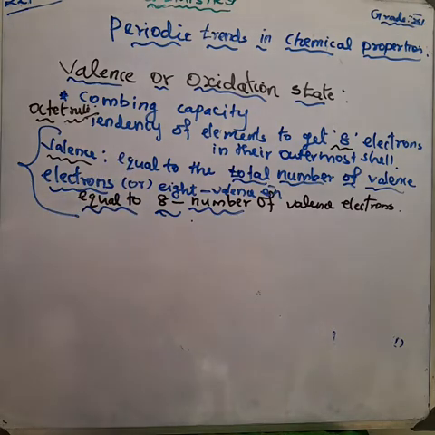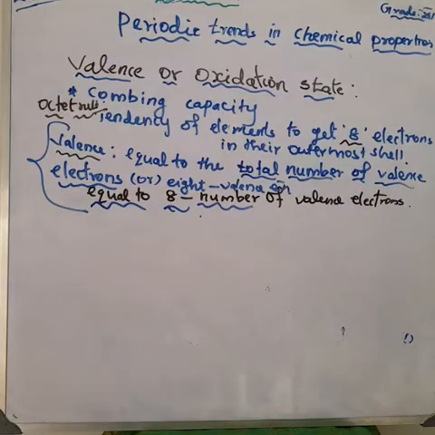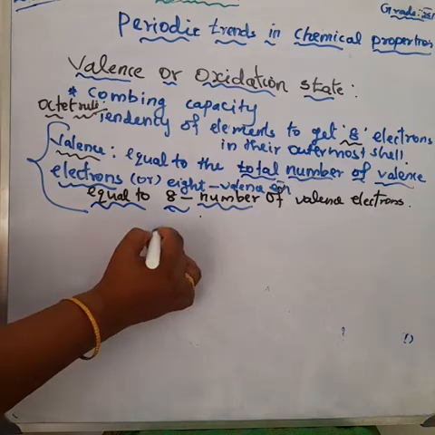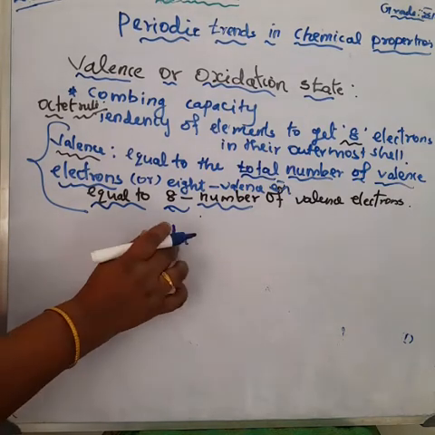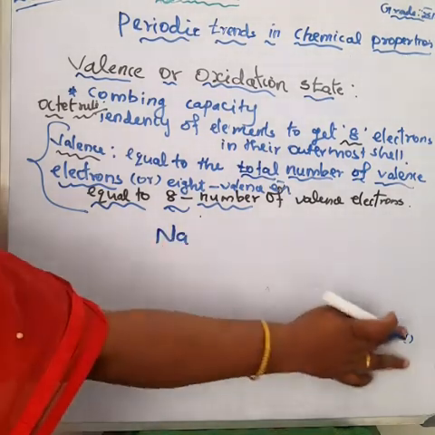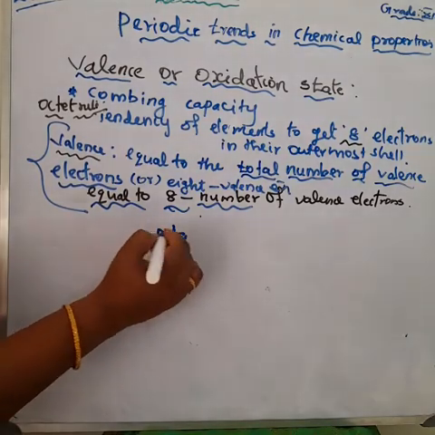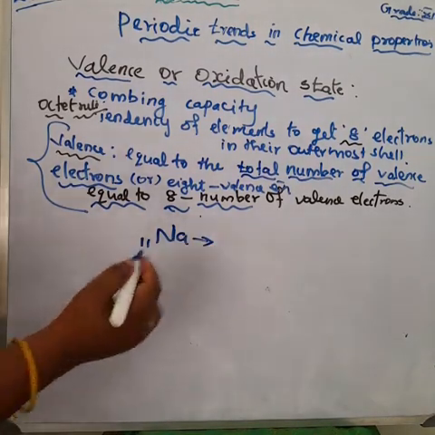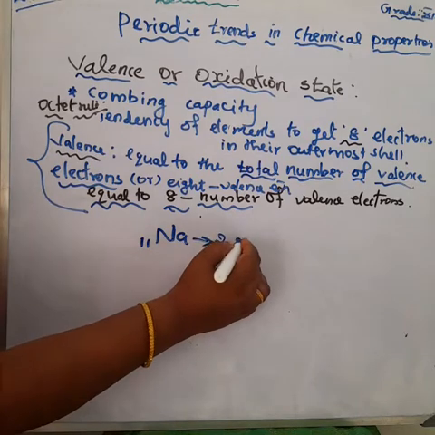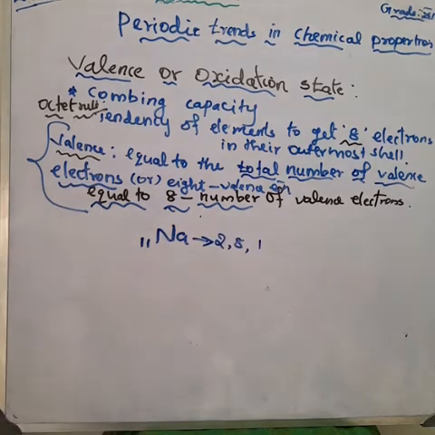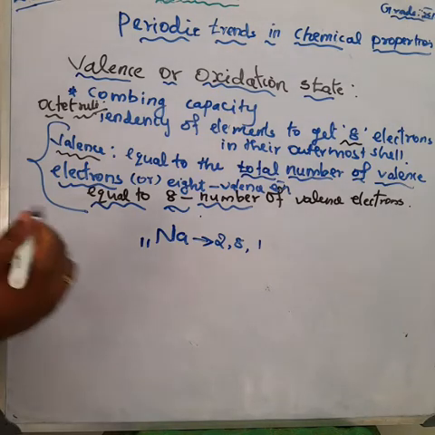For example, I am telling again, the sodium atom we can take as the example for valence or oxidation state here. What is the atomic number of sodium? 11. What is the electronic configuration? 2, 8, 1. So what is the valence of the sodium atom? 1.